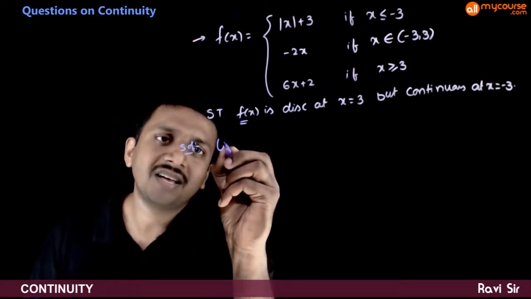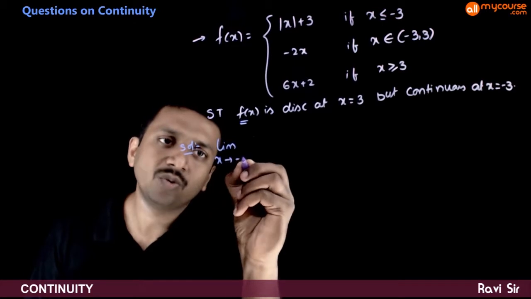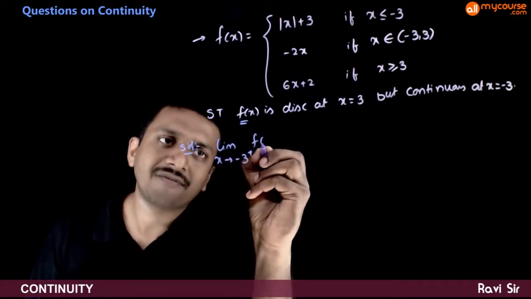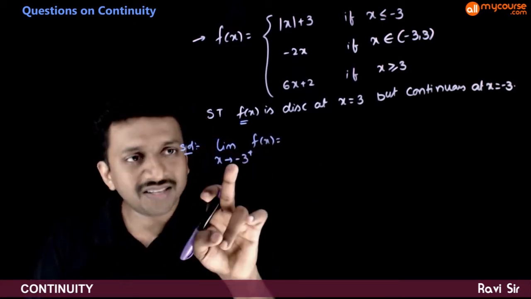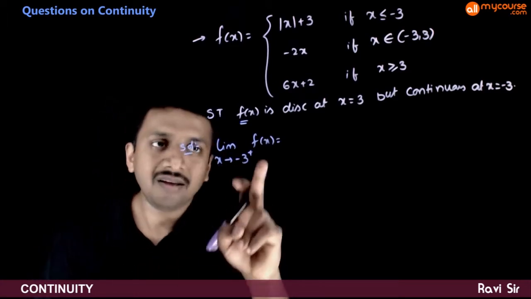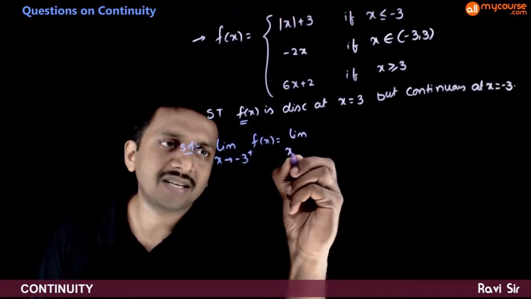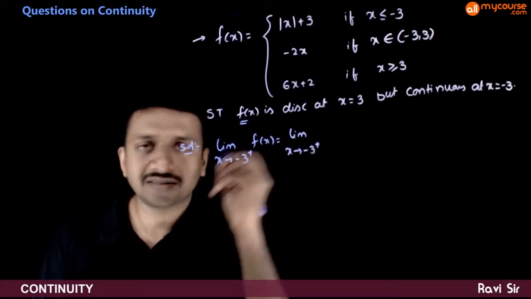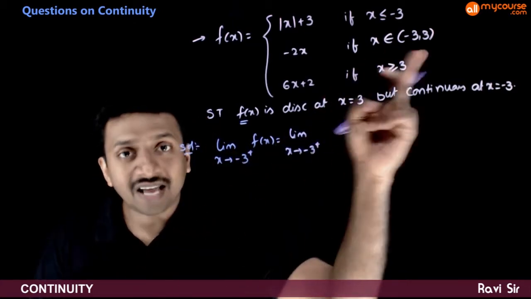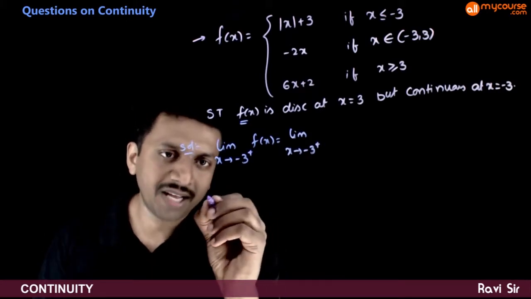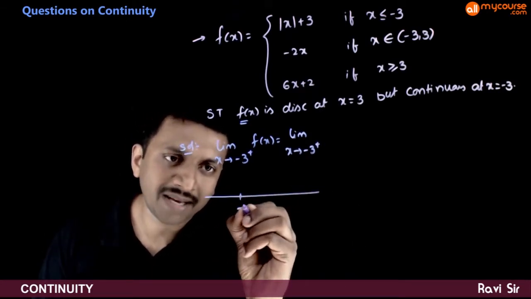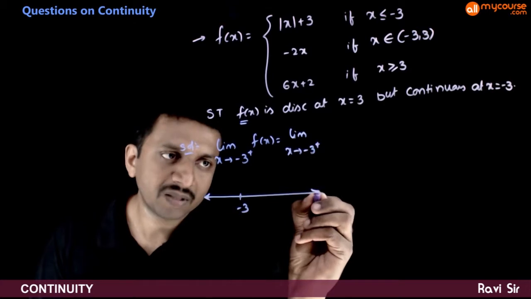So what is limit x tends to minus 3 plus f of x? That is in the right neighborhood of minus 3. If you take the real number line, minus 3 is here.